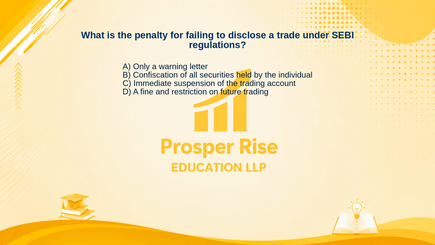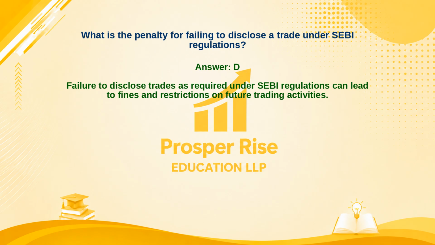Take a moment to pause the video and decide. The correct answer is option D. Let's see why. Failure to disclose trades as required under SEBI regulations can lead to fines and restrictions on future trading activities.